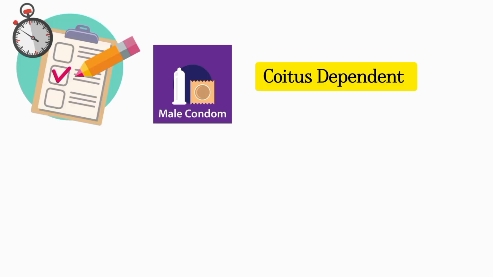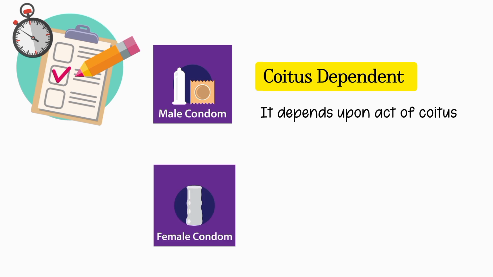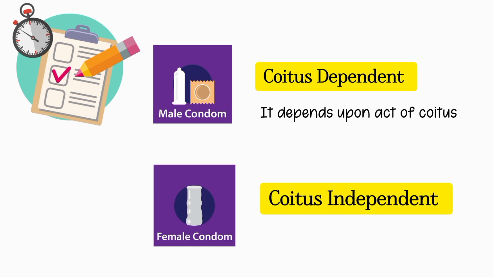MCQ point: the male condom is coitus dependent because it has to be put on while the penis is in the erect stage. It depends upon the act of coitus, whereas the female condom is coitus independent. It should be inserted before the act of coitus.